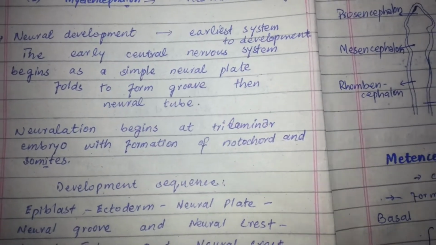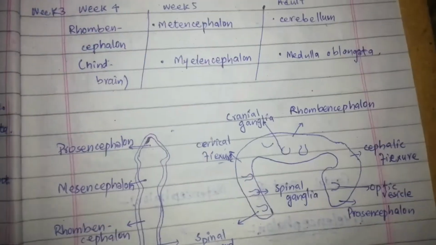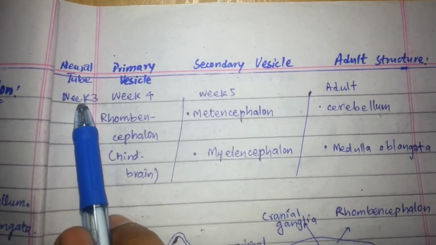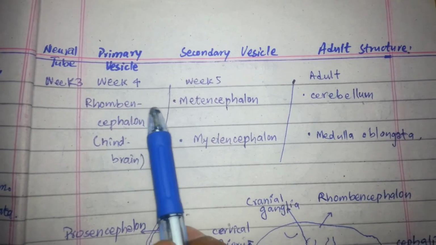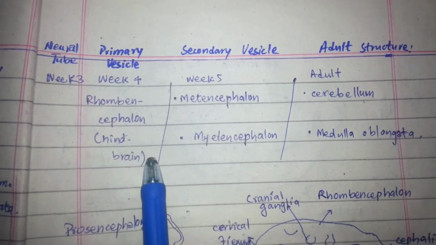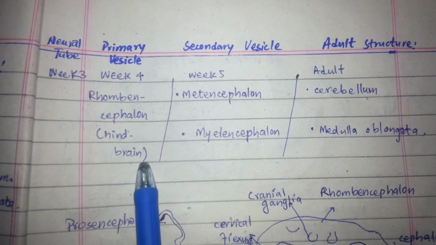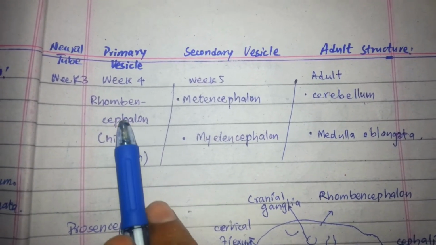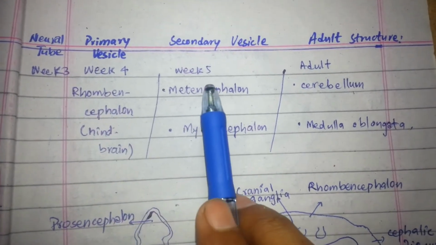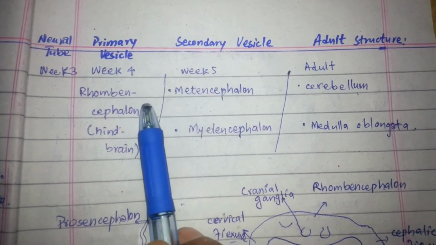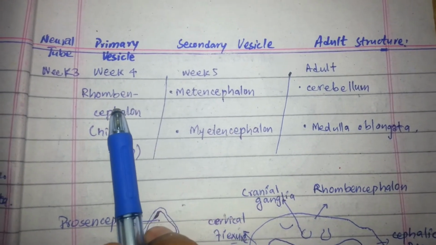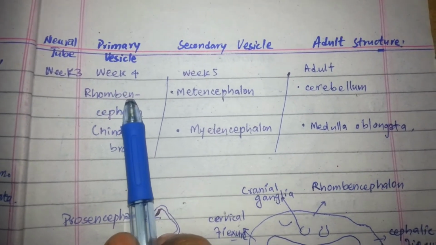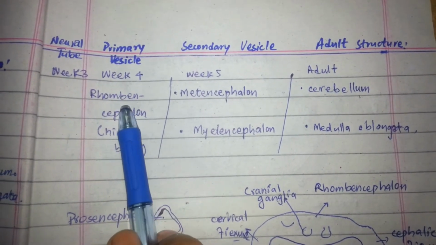If we tabulate the development, in the third week the neural tube is formed, while in the fourth week the rhombencephalon, the part of the hindbrain, along with the midbrain and forebrain is also formed. The primary vesicle formed in the fourth week is the rhombencephalon, the most caudal of the three primary vesicles.